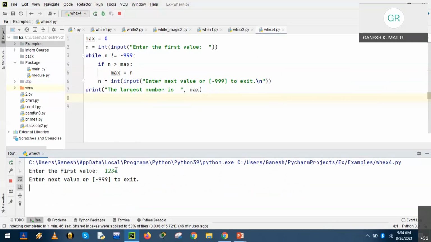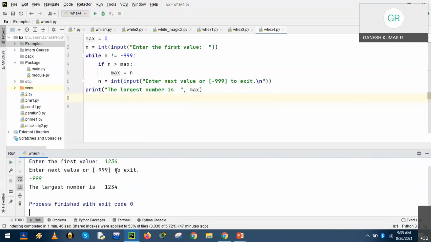If you want to stop the process, just type -999. Since we have entered only one input, obviously that will be the largest number, because we don't have other values to compare. If a list has only one value, that will be the largest, the smallest, and all kinds, right? When we enter -999, the process finishes, and the only one value will be the largest by default, right?